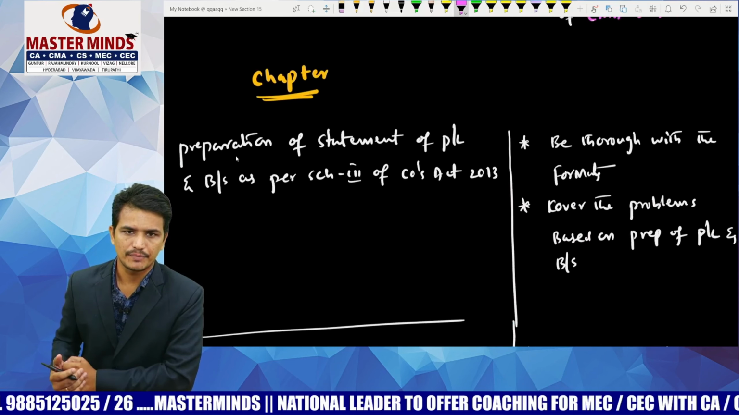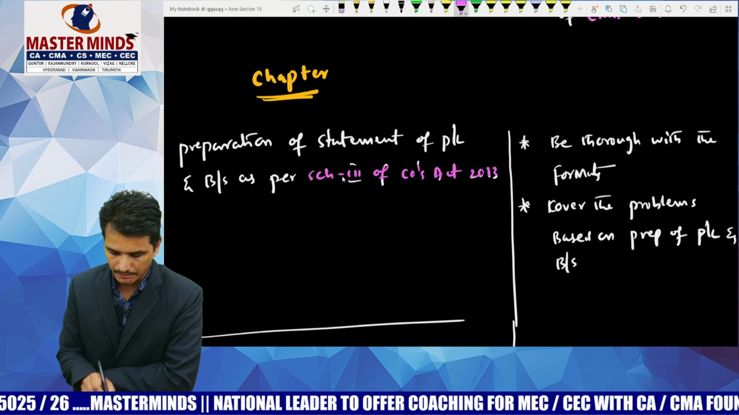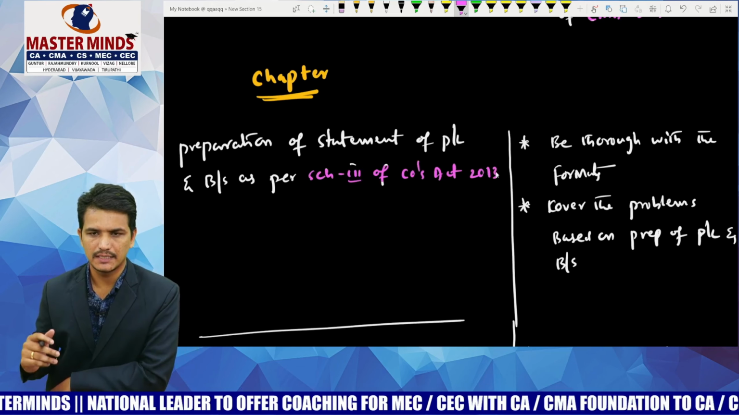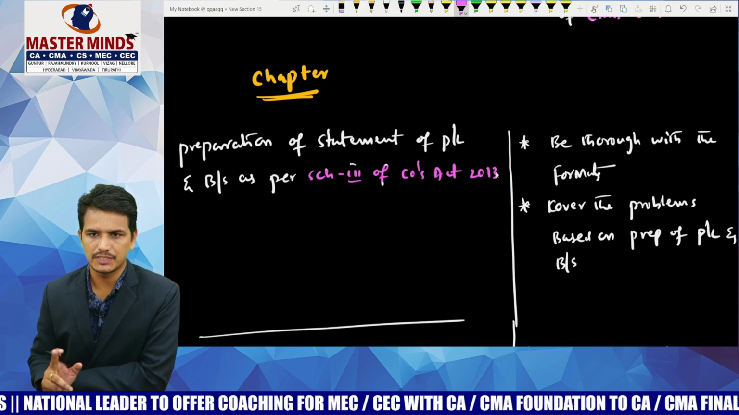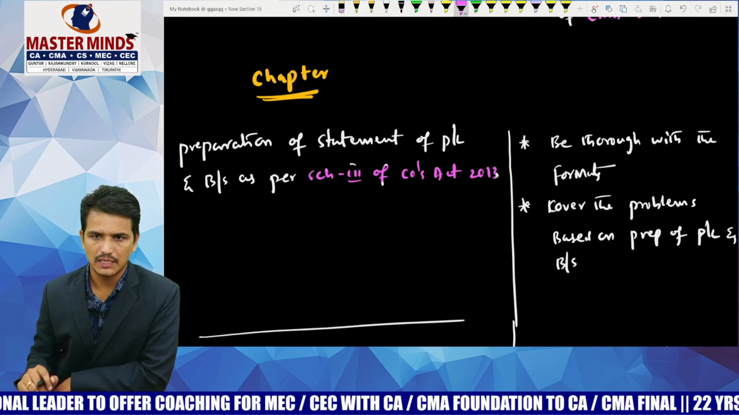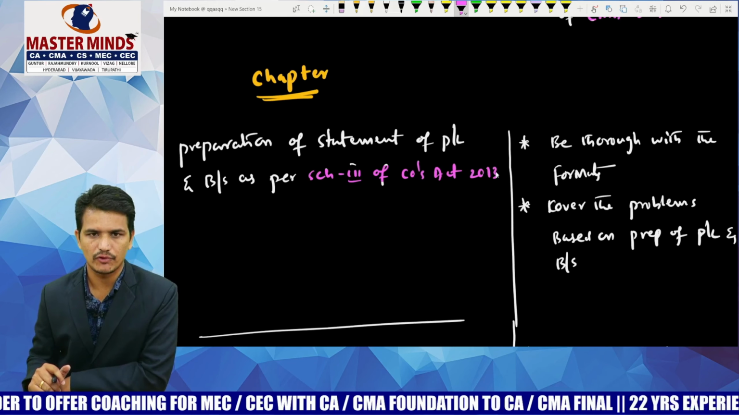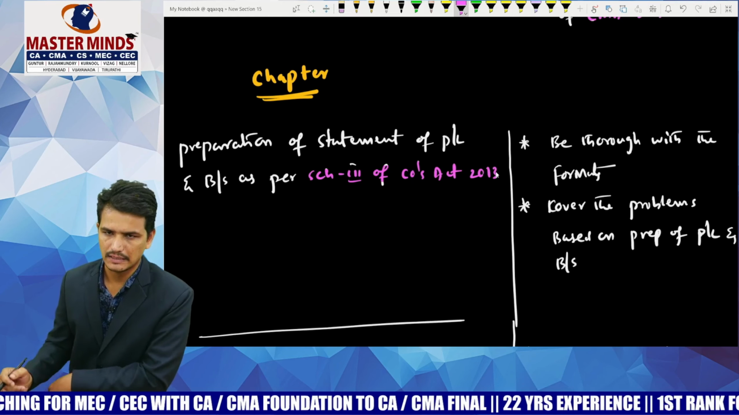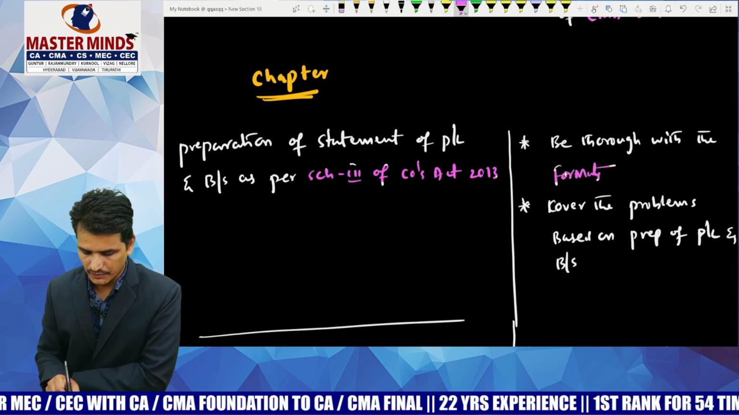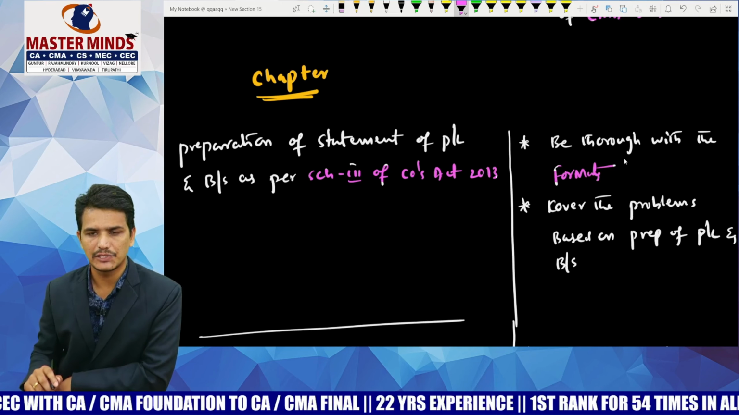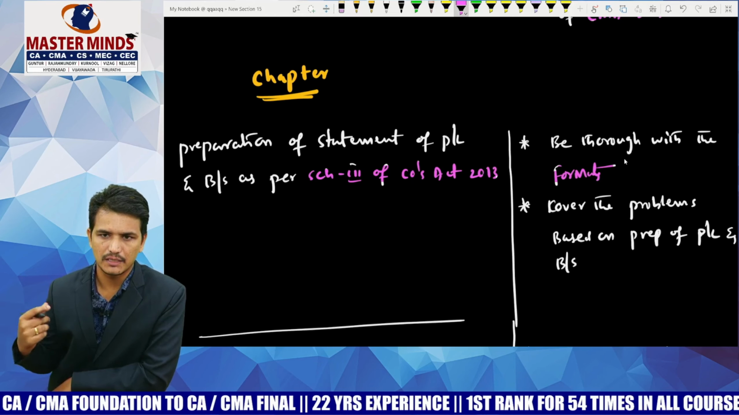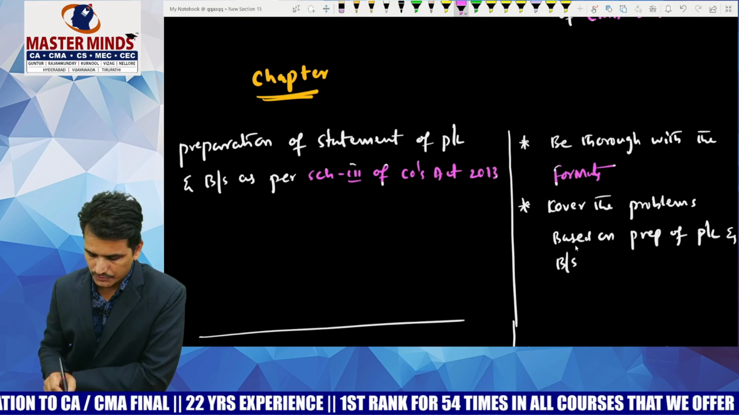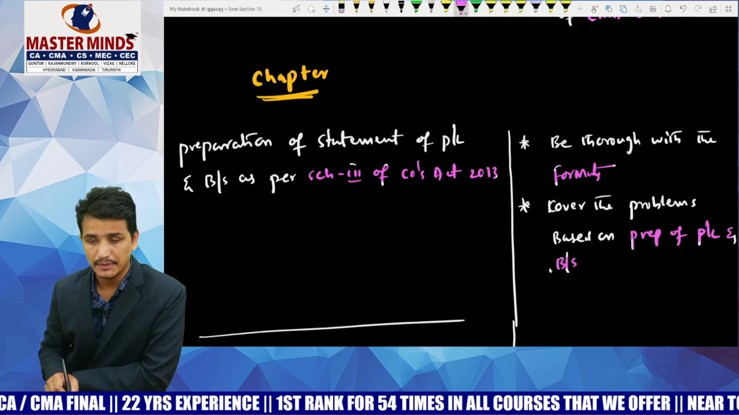preparation of statement of P&L and balance sheet as per Schedule 3 of the Companies Act. Prepare only the Division 1 format, as there is a negligible chance of getting a question from the Division 2 format, so you can directly ignore Division 2. Just go through the Division 1 format, how the balance sheet and the P&L will be prepared as per Division 1 of Schedule 3 of the Companies Act, and be thorough with the formats of Schedule 3. Why? Because an MCQ may also be tested based on the format of balance sheet and P&L. So be thorough with the formats, and also go through the problems which are based on the preparation of P&L account and preparation of balance sheet.